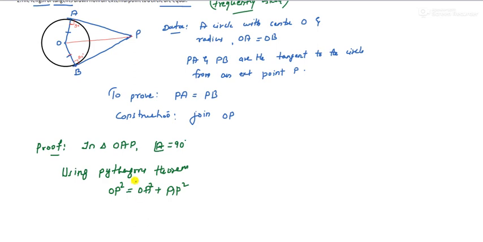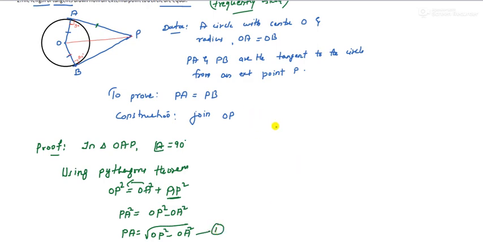We need PA, this length, or AP, both are the same. So PA square will be equal to, if I transfer this to LHS, OP square minus OA square. So PA will be root of OP square minus OA square. Let this be equation 1.